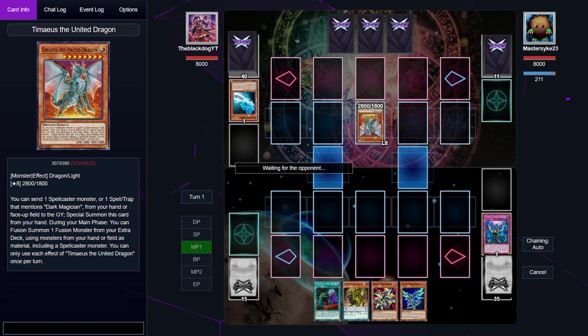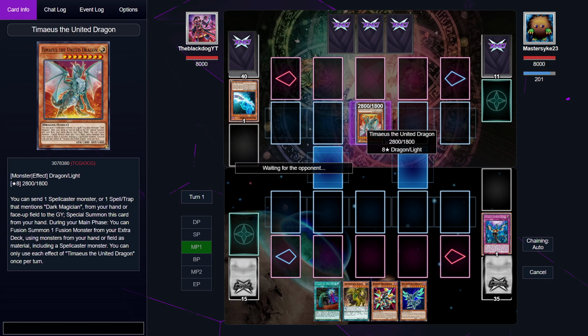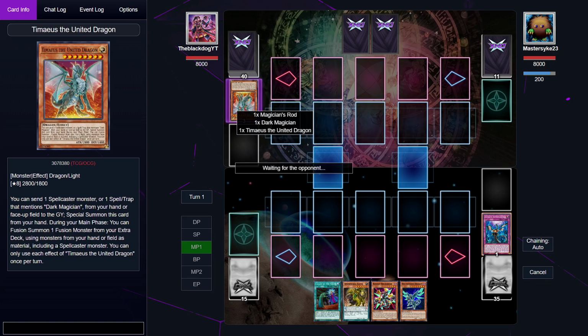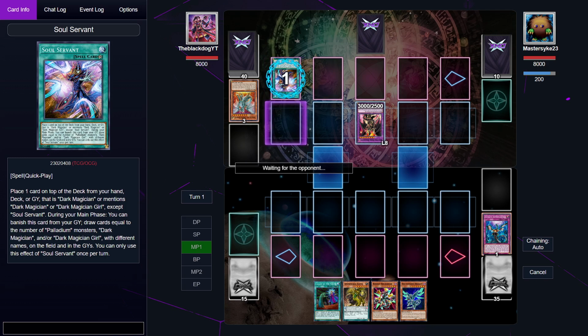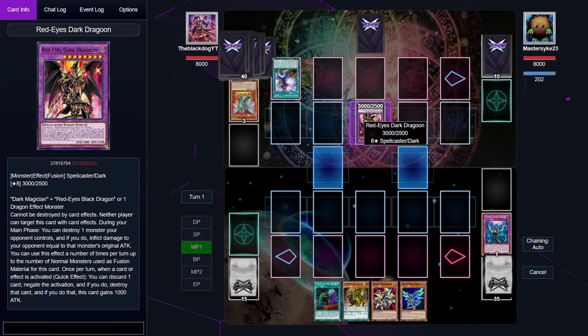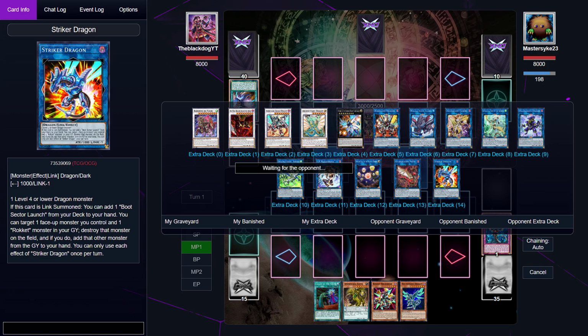Okay, he has something that he can summon from this, so it's probably going to be the, what is it called, the Red-Eyes Dragoon, I think. He's using his Timaeus and one card from his hand, which is a Dark Magician. He had Dark Magician in his hand. Okay, yep, and he goes for Red-Eyes Dark Dragoon. This is one negate, and he's going to go for a Soul Servant. Okay, interesting. Red-Eyes Dark Dragoon is a spellcaster, which might be relevant in some way.